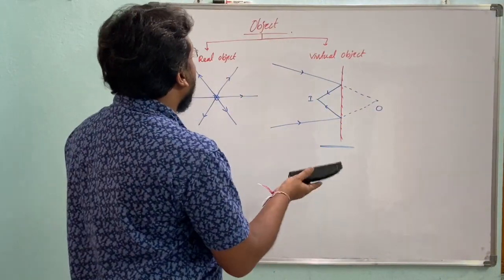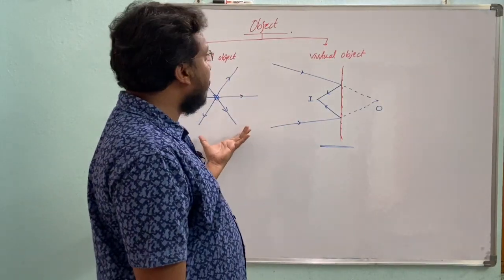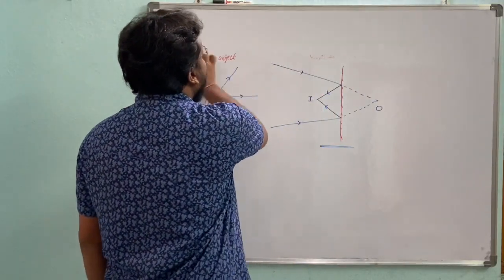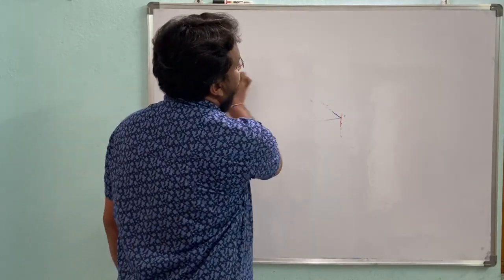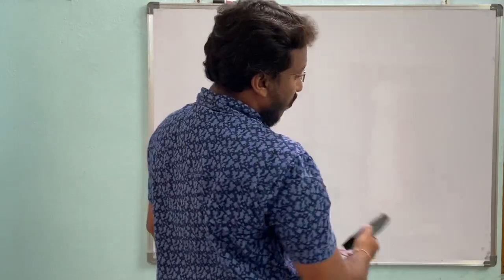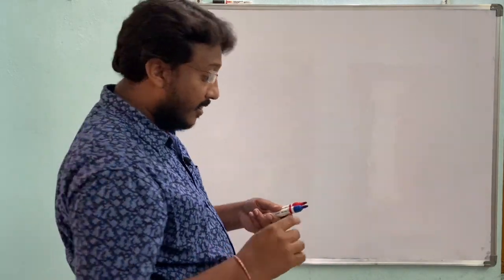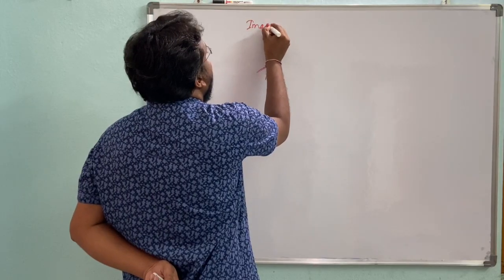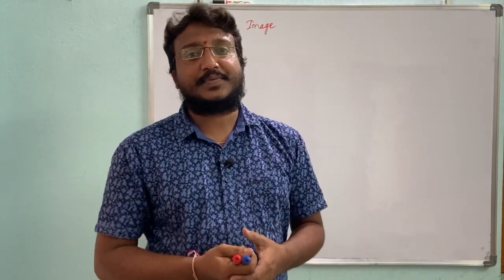Okay, next we have light rays and we have an object. With the object, what will form? Image. Next we are going to discuss image. Image is also an important topic. We have to know what an image is and how many types of images we have to discuss. Next, image. Here the object is decided by the incident rays.